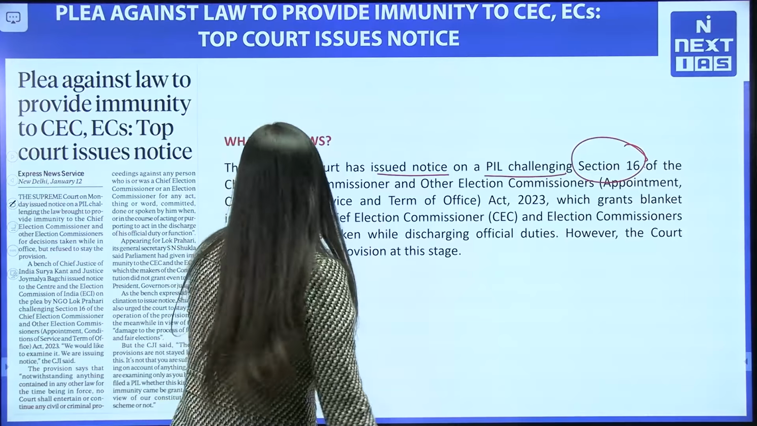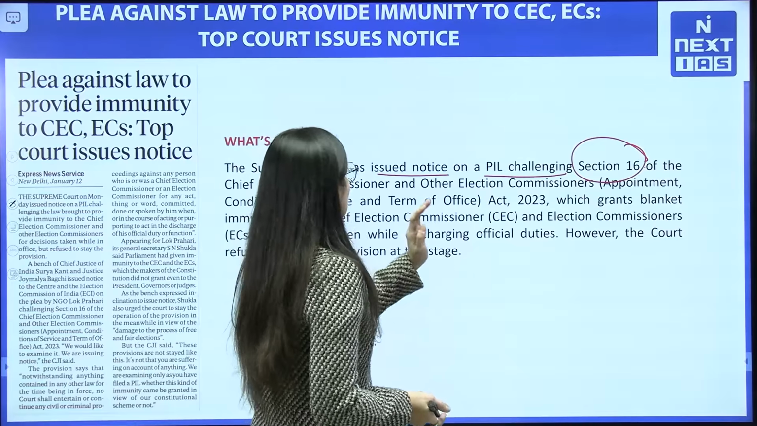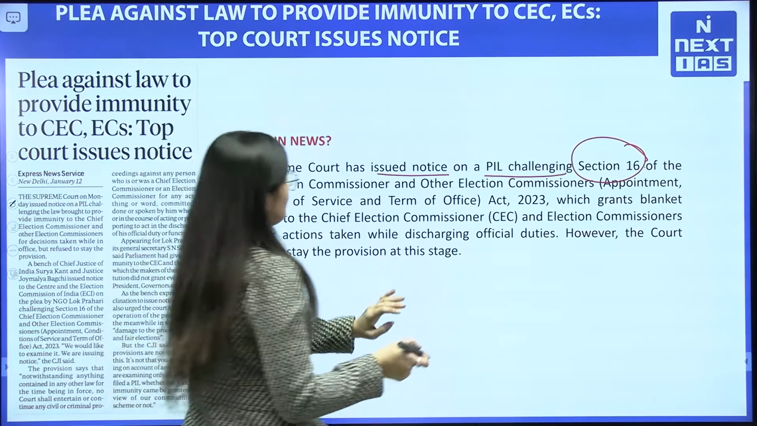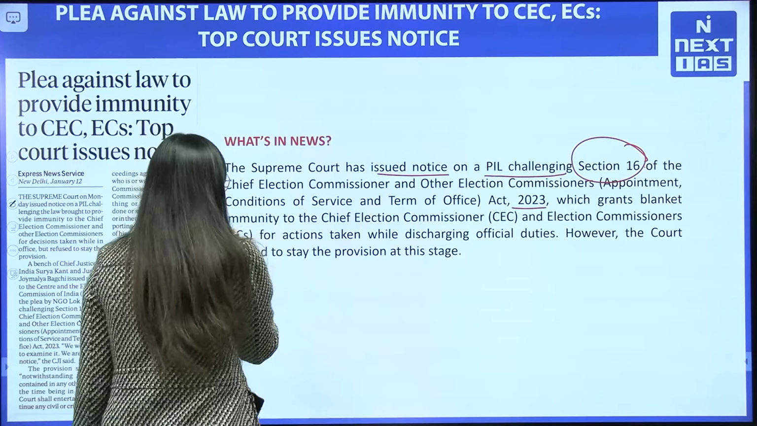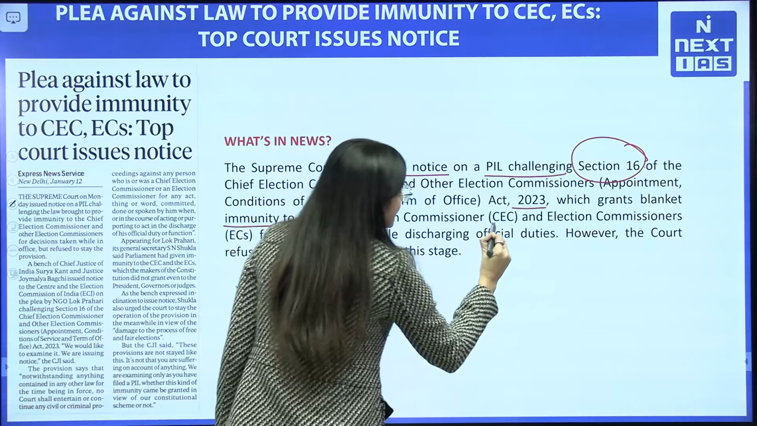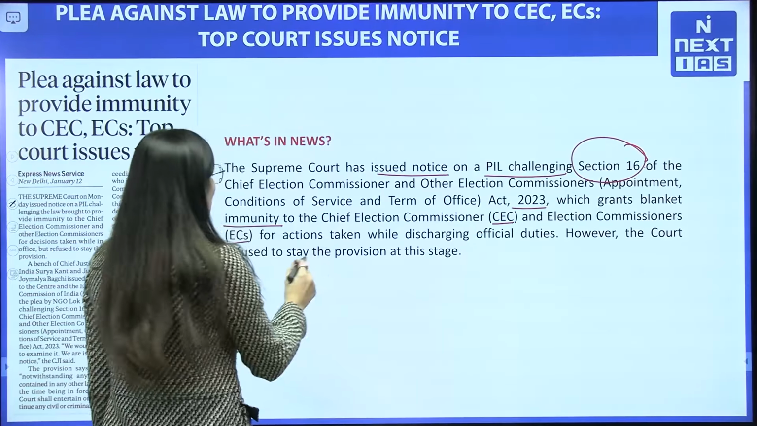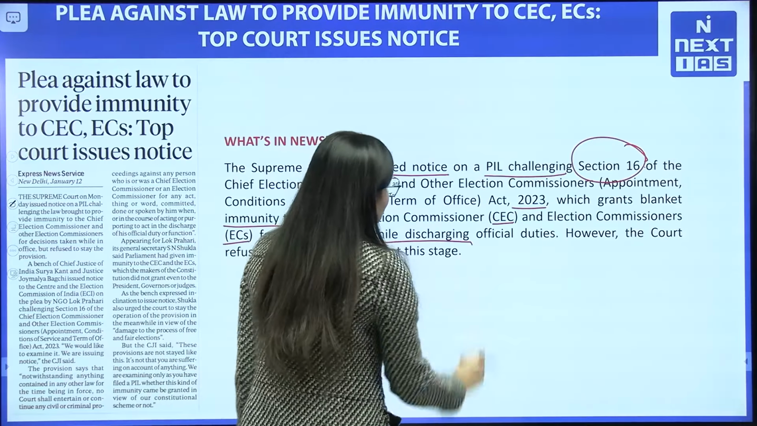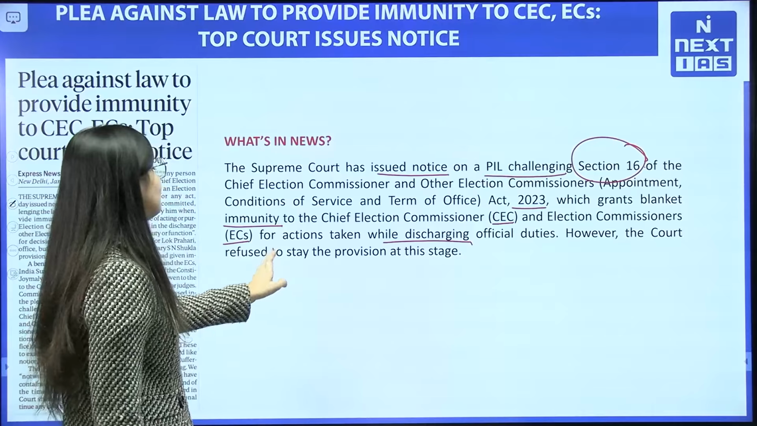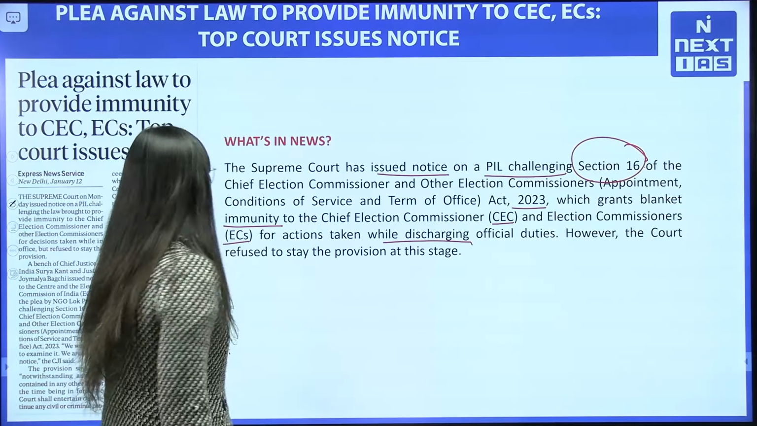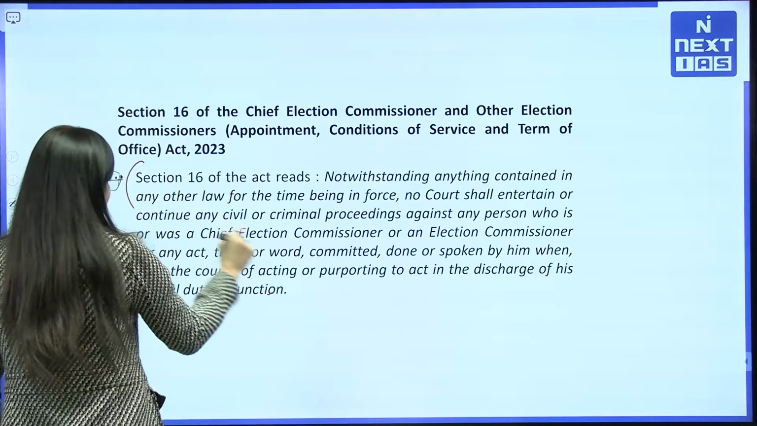Section 16 of the Chief Election Commissioner and other Election Commissioners (Appointment, Conditions of Service and Term of Office) Act 2023 grants blanket immunity to the CEC and ECs, that is the Chief Election Commissioner and Election Commissioners, for actions taken while discharging official duties. However, the court has refused to stay the provisions. Okay, so let's see what this Section 16 is, which is very important.